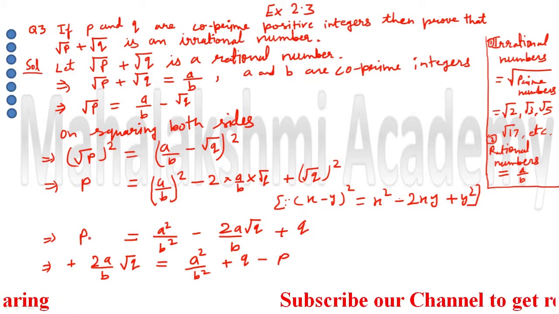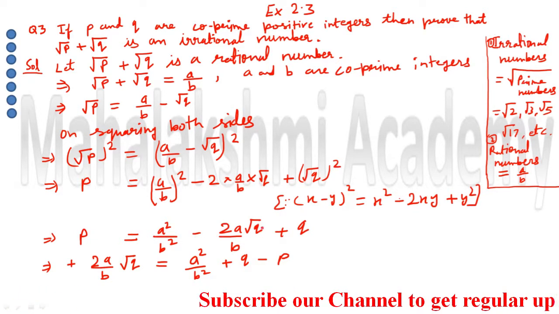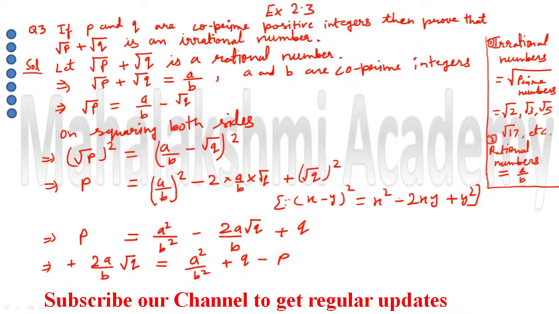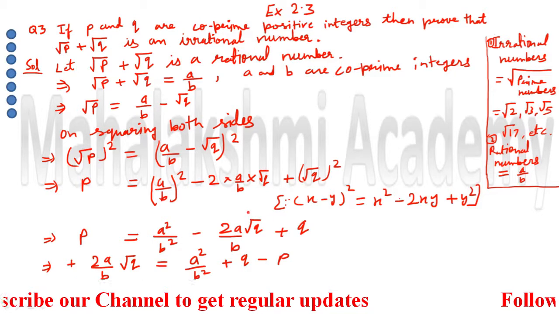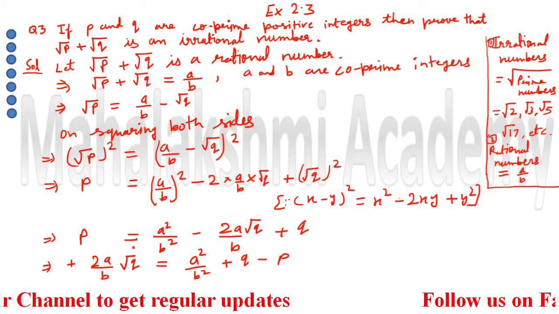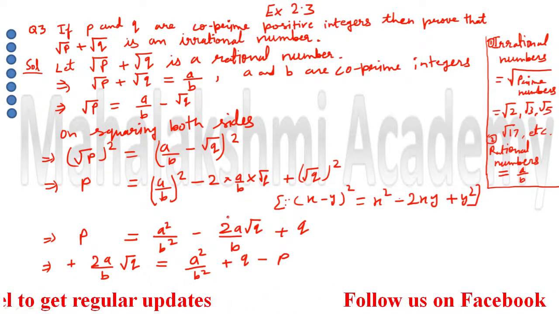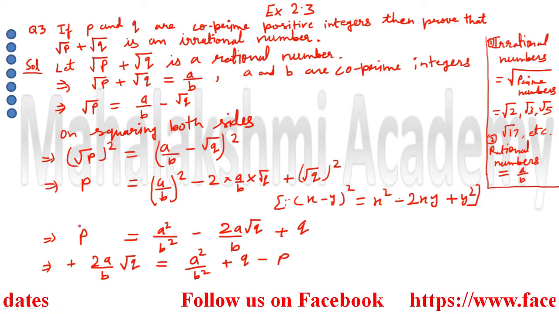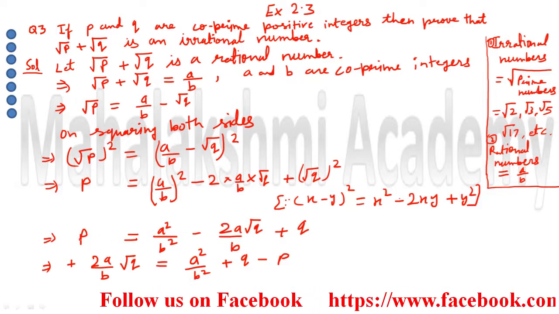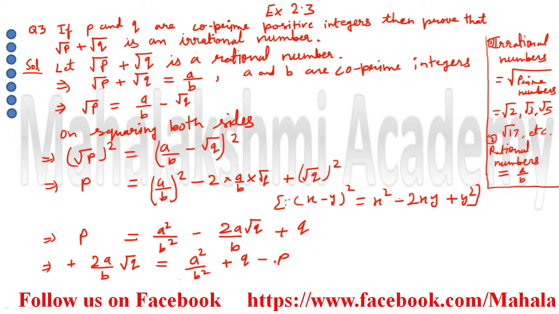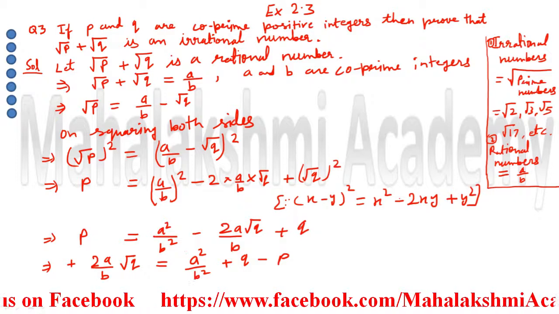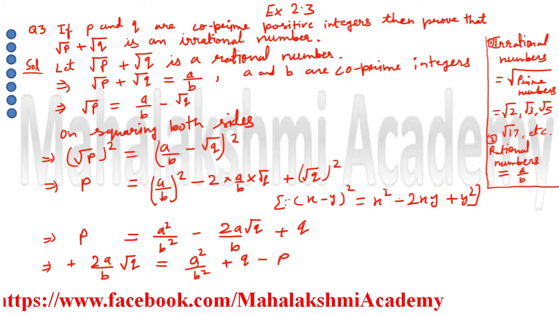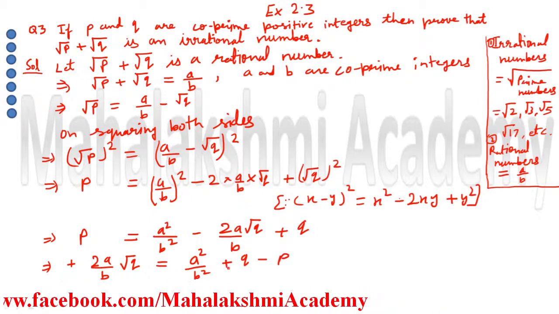Now here we have to search for the root number. So here we have the root number. Our target is to keep this root q alone. So to keep root q alone, I had done some shifting. First it is negative, so I shifted it to the left hand side. So the negative symbol changed to the positive symbol, and this p I shifted here. This p is positive, so when I shifted it to the right side, it became negative, and this a square upon b square and this plus q I kept in the right side only. That's why their sign did not change.